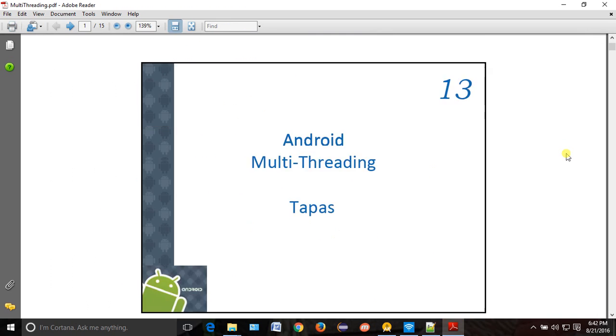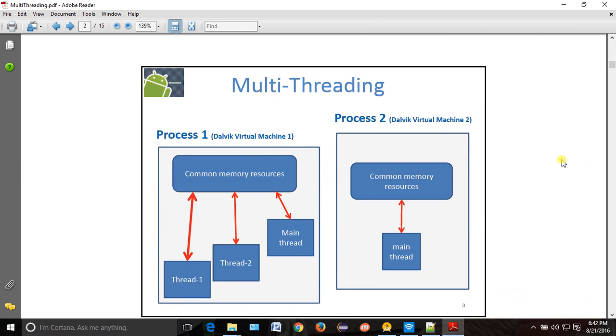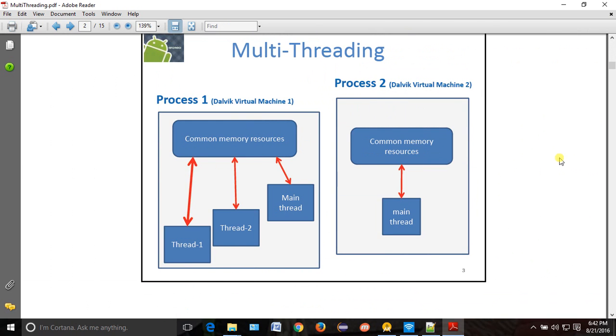Yeah, so let me open this PPT. Now what is the difference between thread and process? Tell me. What is the difference between thread and process? Thread is called lightweight process. Okay. And one process can have many threads. And one thread will have only one process. It cannot run in multiple processes basically. This is one of the differences.